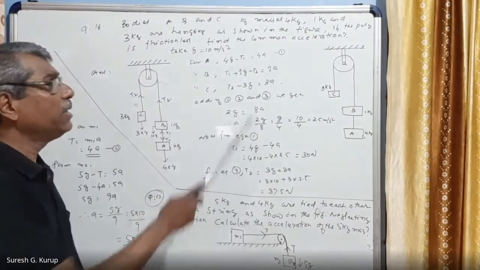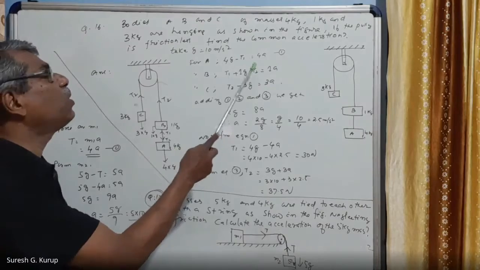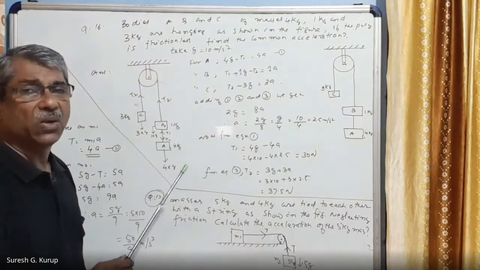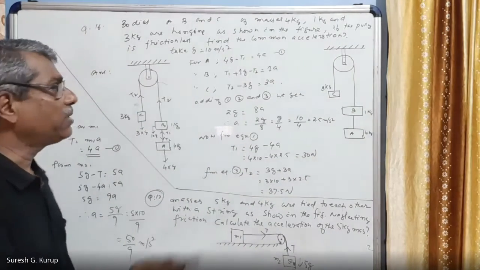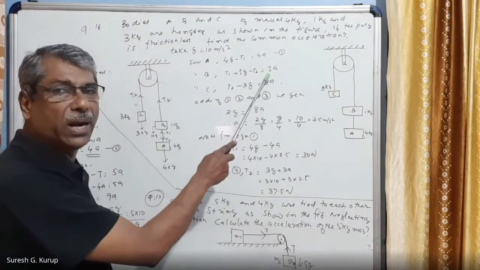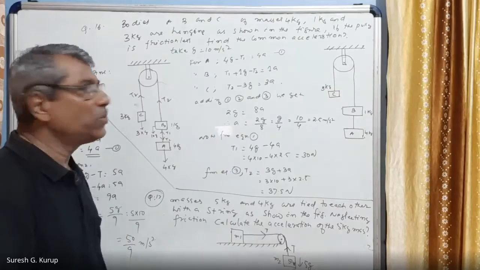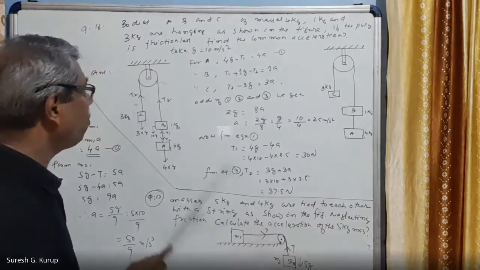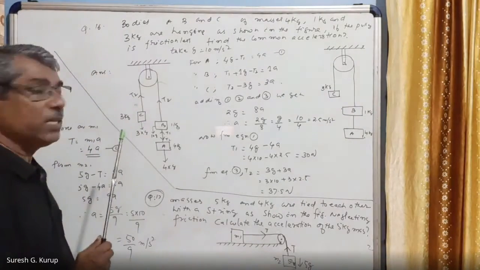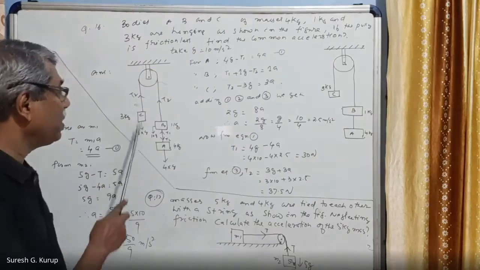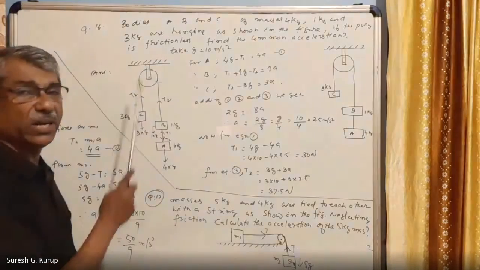Why 1a? The resultant force acting on the body B is equal to mass into acceleration. Mass of the body is 1 kg into acceleration. So this is the condition. Then for this body C, C is also very interesting.